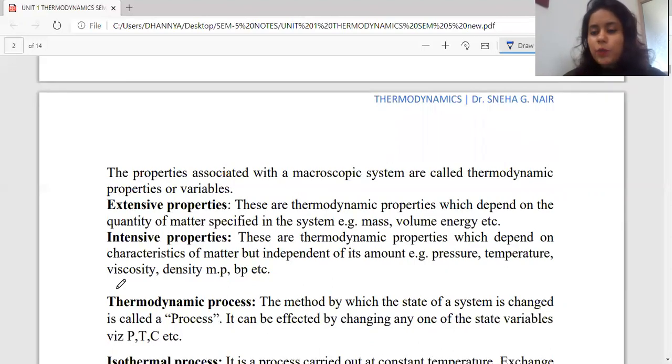Now in the coming lecture, we'll be studying in detail what all thermodynamic processes are available and what all study we need to do if we are taking into consideration the thermodynamic parameters.